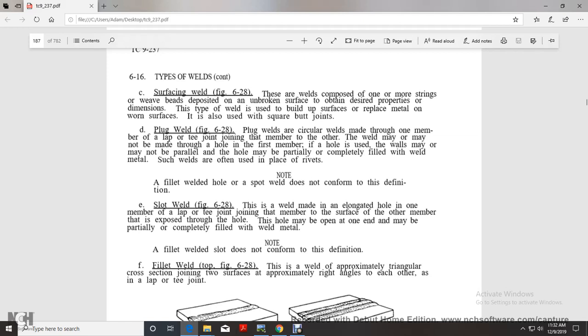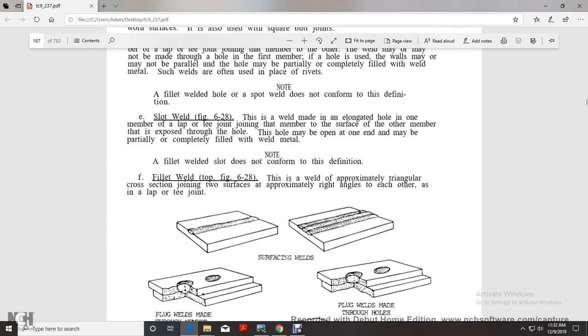Slot weld. The weld may be in an elongated hole in one member of a lap or T joint, joining that member to the surface of the other member exposed through the hole. The hole may be open at one end, and may be partially or completely filled with weld metal. A fillet weld in a slot does not conform to the definition.